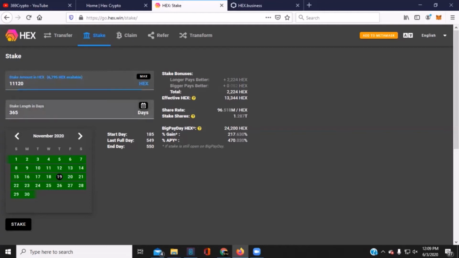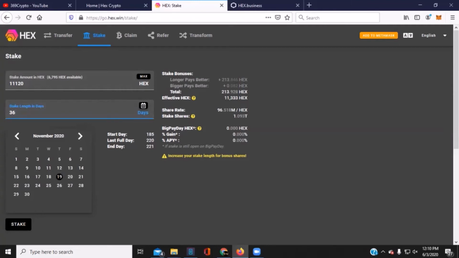Now, let's say we only went 36 days. No big payday, because it's less than the big payday bonus day. So if you're not staked on this day, you don't enjoy the big payday bonus. This is given out to everybody that's been part of the launch phase as a thank you for getting it out there and doing a great job. I actually recommend to people, I'm doing this myself, to stake actually one day past, because depending on your time zone, just use the calendar function. It'll link up with your time zone and you'll know for sure.